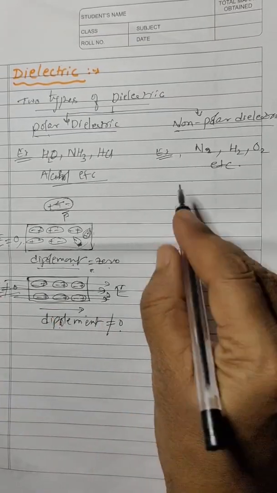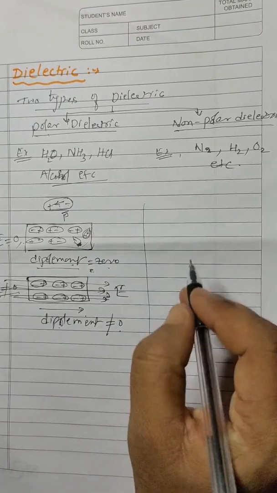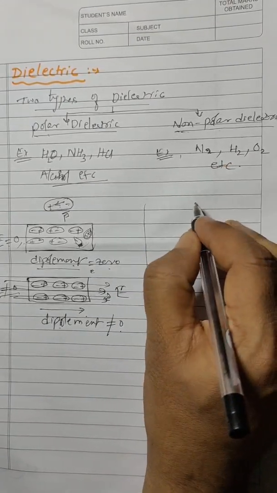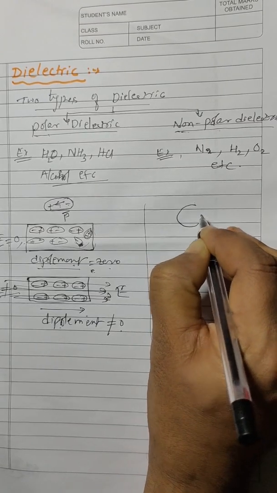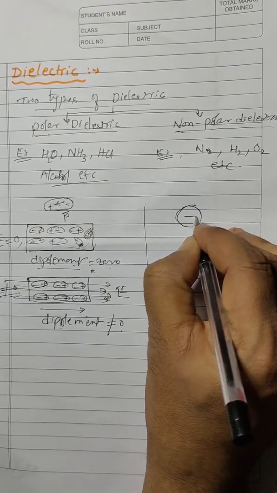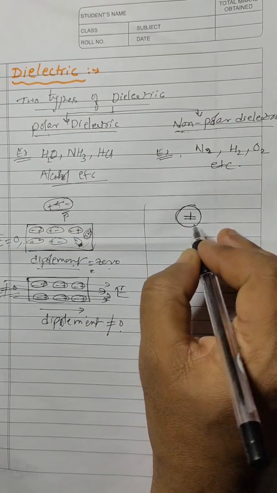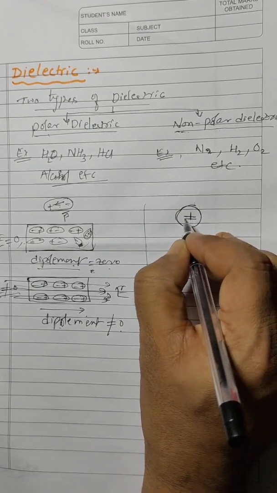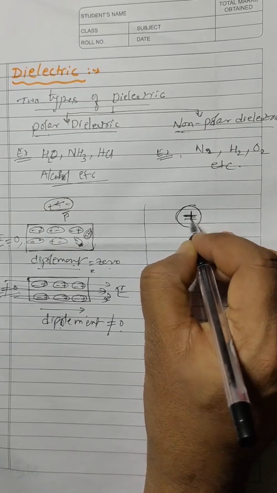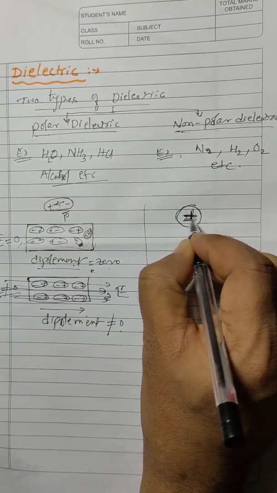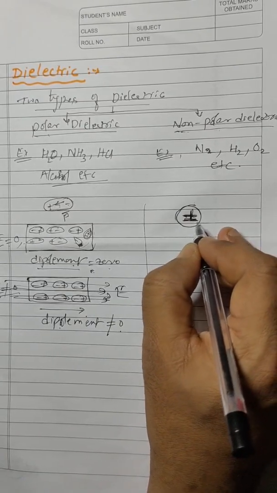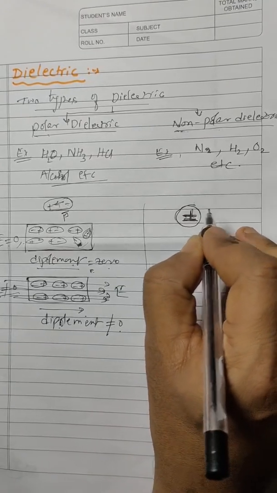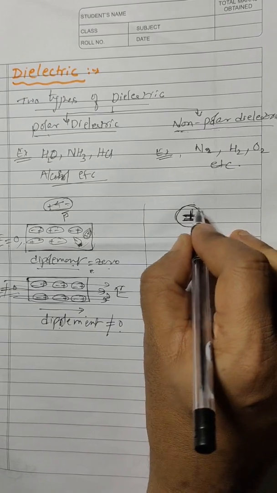The same way, for a non-polar dielectric, the molecule will be like this. That means the center of the positive charge and the center of the negative charge both coincide. Hence we can say that the dipole moment is 0 for a single molecule.